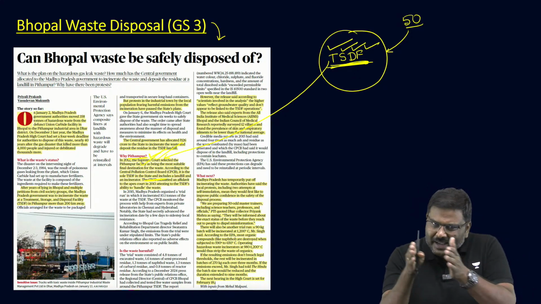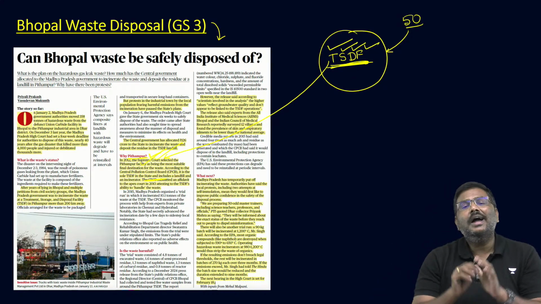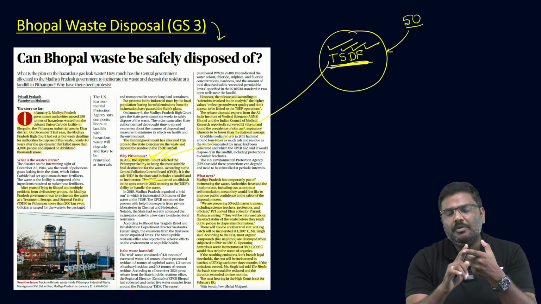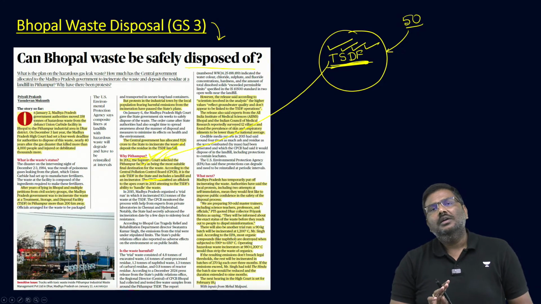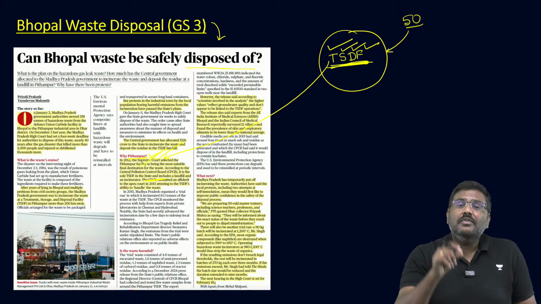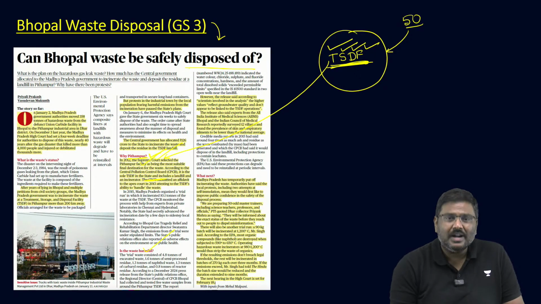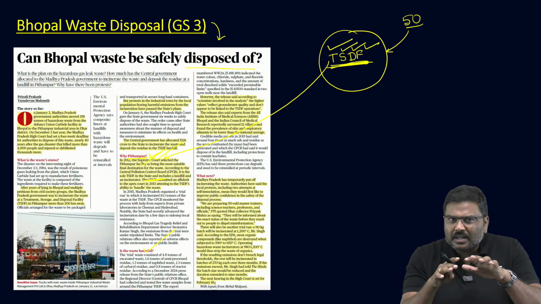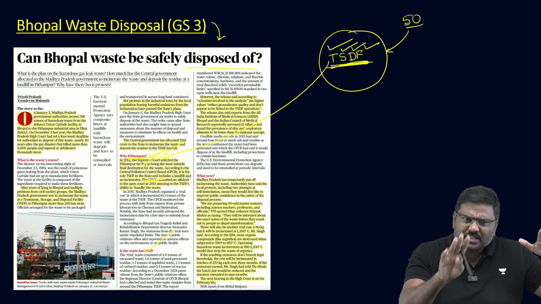Now, what happened after that? The state government again went to the High Court and submitted all of these things. The High Court has given 6 weeks, I repeat, 6 weeks, for the state government to dispose of and address the issue. The state government says, we will conduct one more pilot test, that is, we will have a trial run. And it is not the first time that a trial run is being done here. Earlier also a trial run has been done.